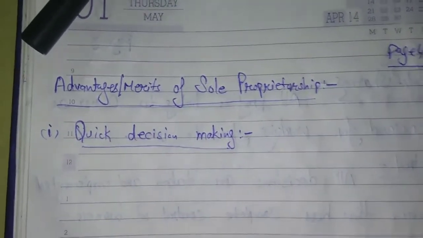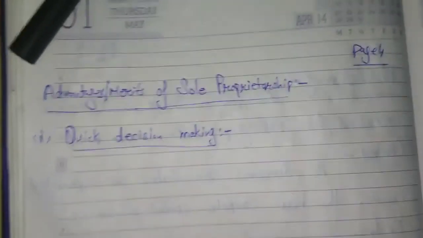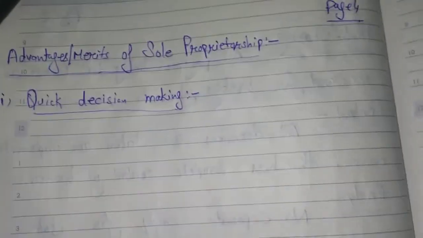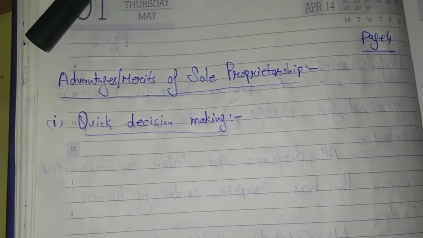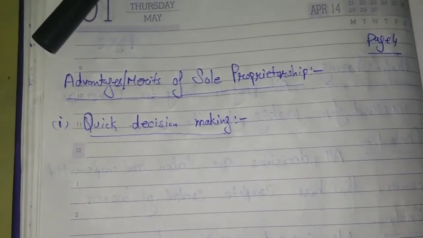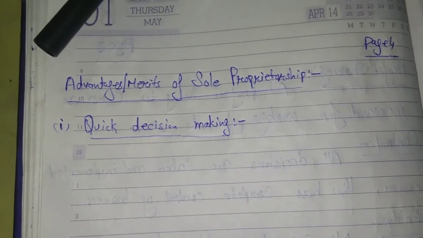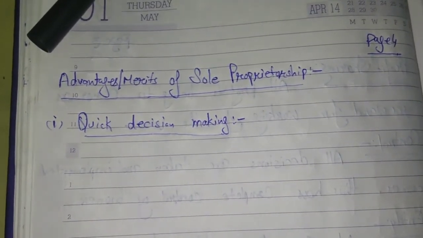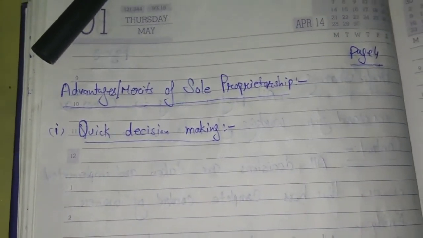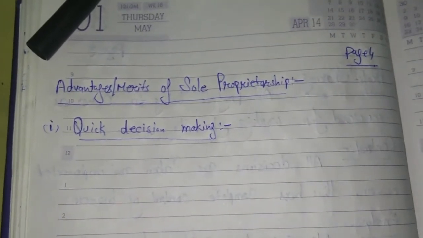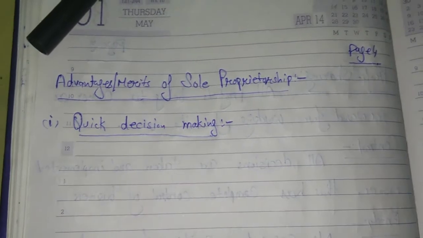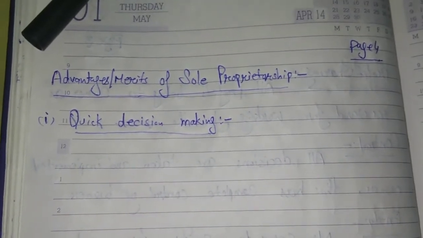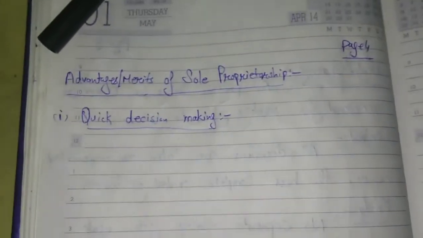You know that all decisions and all types of management are totally controlled and managed by that individual person. So there is no requirement to take suggestions or permission from any other person. In sole proprietorship, the decision-taking capacity is quick in comparison to any other type of business.